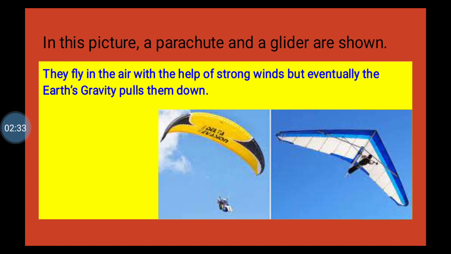In this picture, you can clearly see a parachute and a glider. The first one is a parachute, the second one is a glider. They fly in the air with the help of strong winds, but eventually the Earth's gravity pulls them down.